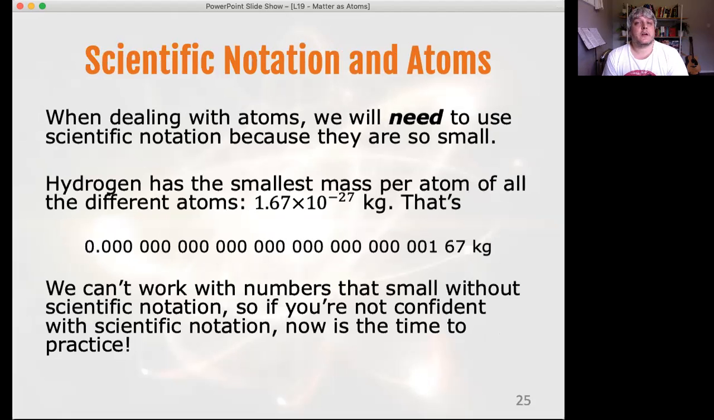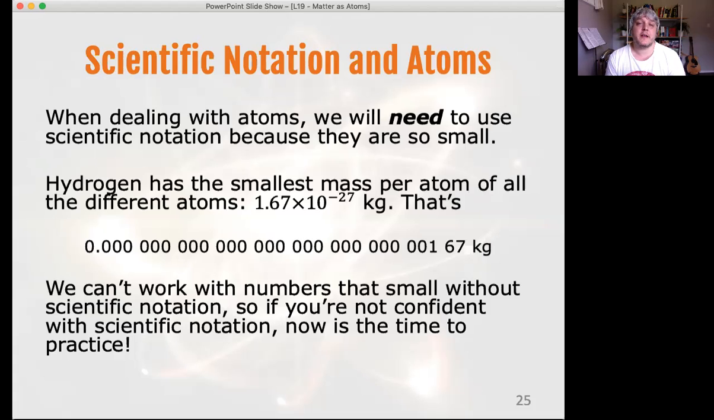Scientific notation is going to be a necessity. You may have found that you could get away without using it too much during the first half of the course, during the mechanics stuff. If you did get away without using it too much, that's fine, but you will need to use it now. There is literally no way for you to reliably write down the mass of a single atom without using scientific notation. Hydrogen has the smallest mass per atom, so one single atom of hydrogen has a mass of 1.67 times 10 to the negative 27 kilograms.